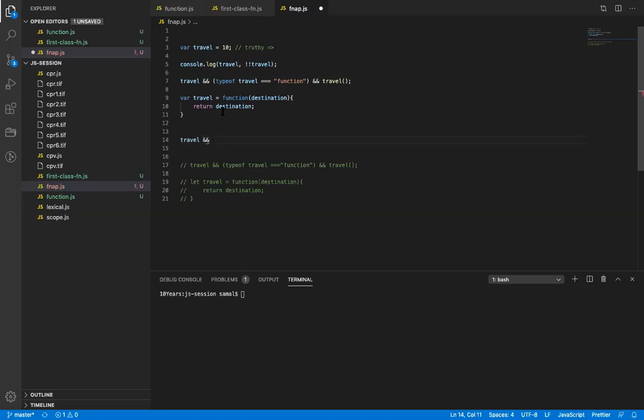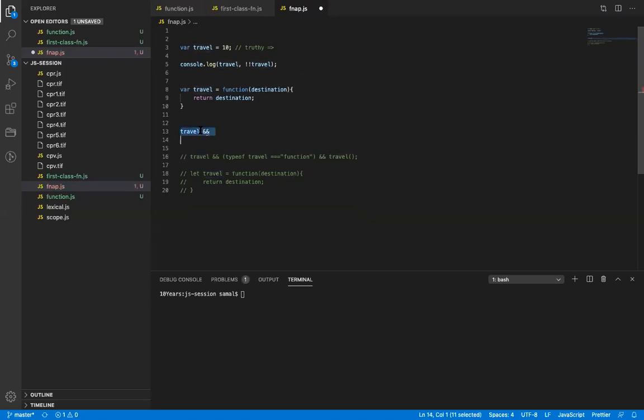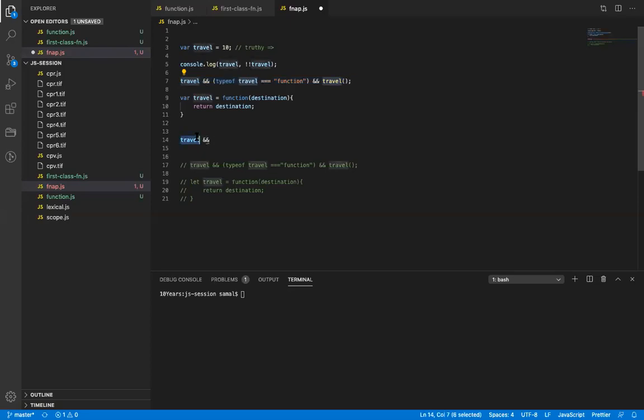But here, if I do this now, travel, and if I just copy this line and paste here, okay, and now if you see this. Now travel is assigned to a function. Yes, function is assigned to travel. That's why. Right. So if let's say I pass the value, let's say Andaman, now it is a function, I am passing a value parameter to the travel function, and that again returns it, right?